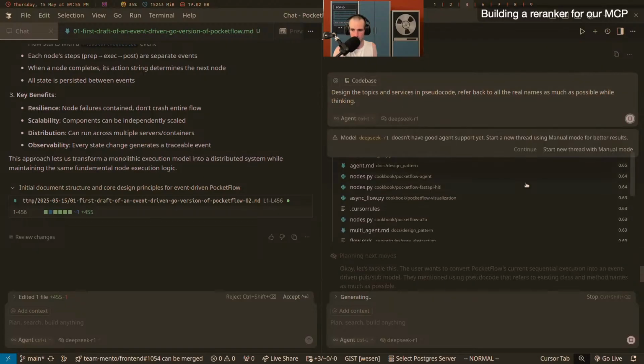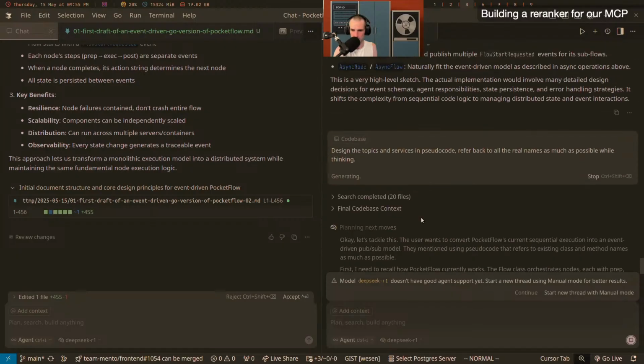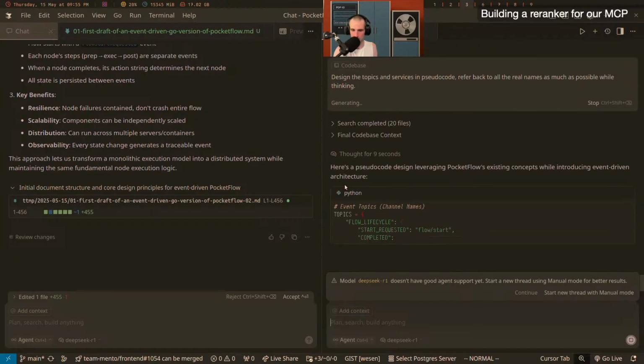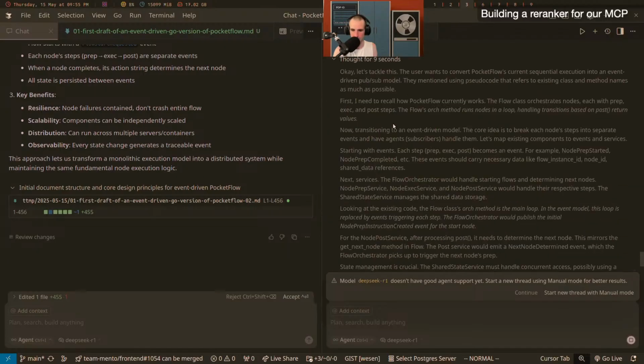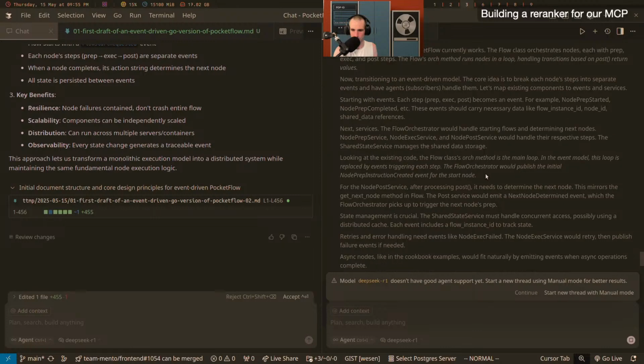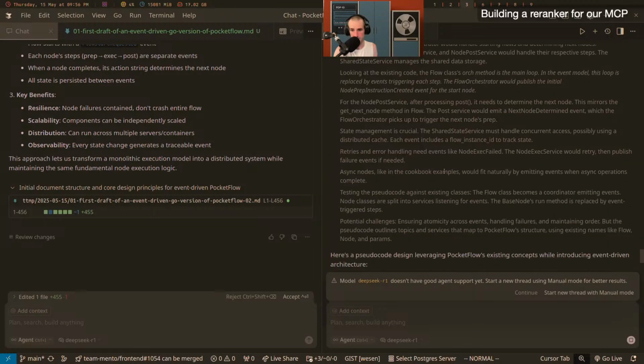So wait, it's doing DeepSeek. DeepSeek is doing agent. It's doing tool calls now. That's wild. So let's look at the trace here. Looking at the existing code, the flows class org method is the main loop. In the event model, this loop is requested by, yeah, this is pretty nice.